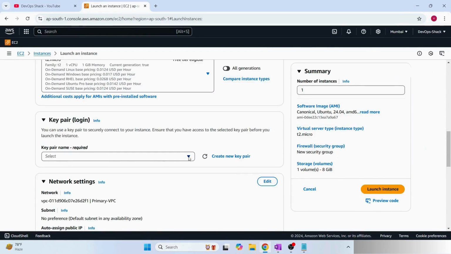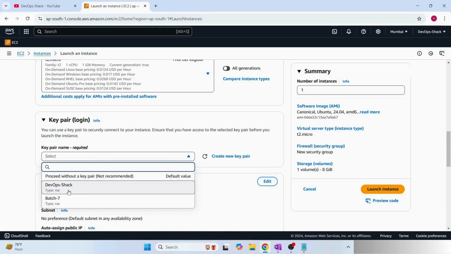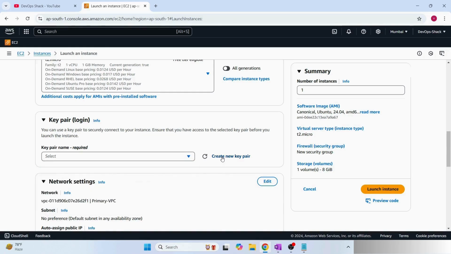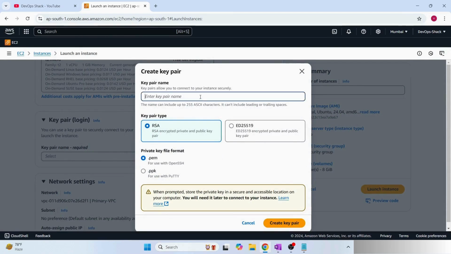Okay, so here we have this option, right? Generally, if you are doing this for the first time, you need to click on create new key pair, and once you have created, you can use the same key pair always. So for now, I'll click on create new key pair, and here we can provide any kind of name. I'm just going to name it AWS DevOps Bootcamp. Key pair type is going to be RSA only, which is a kind of encryption, so you can select this.